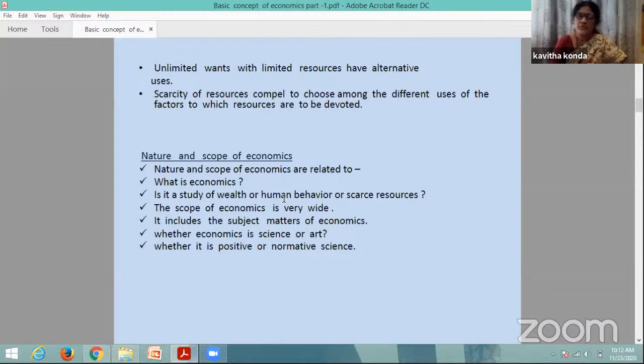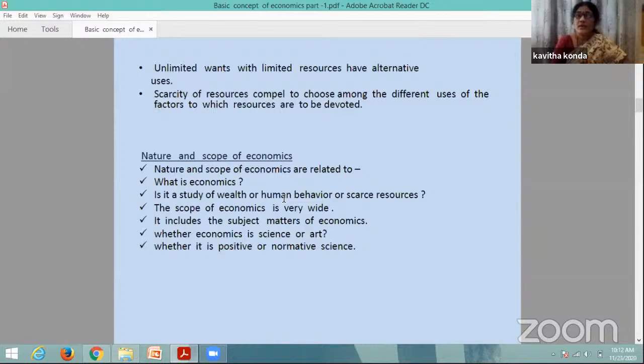Maybe the consumption goods, capital goods, whatever the economic activity is going on, we need wealth. It is the study of wealth, or human behavior. Why? Because the total economy is dependent on human behavior. With human behavior, we will demand the goods, and according to the demand for the goods, the supply from the producers will be there.